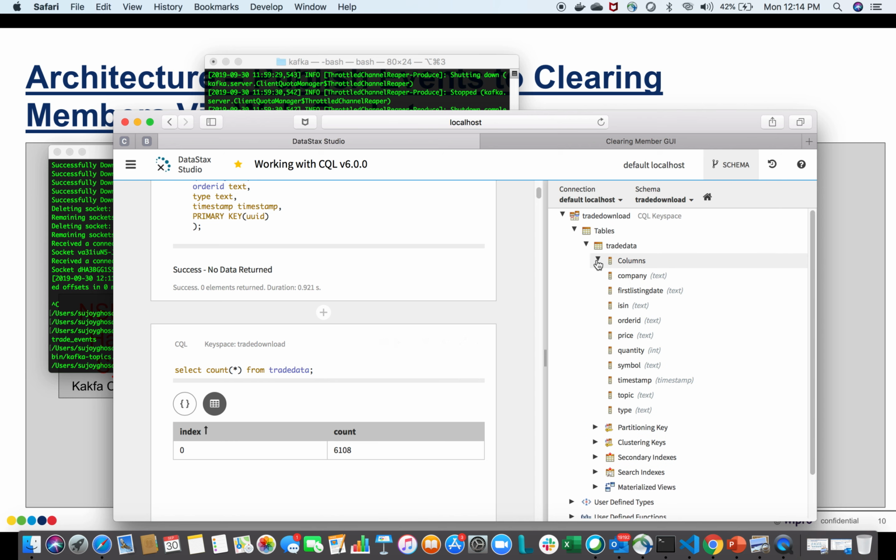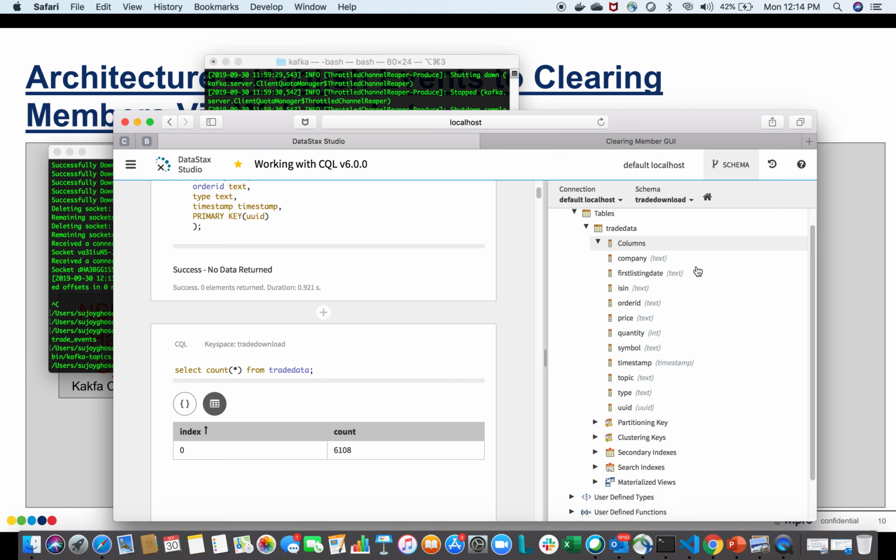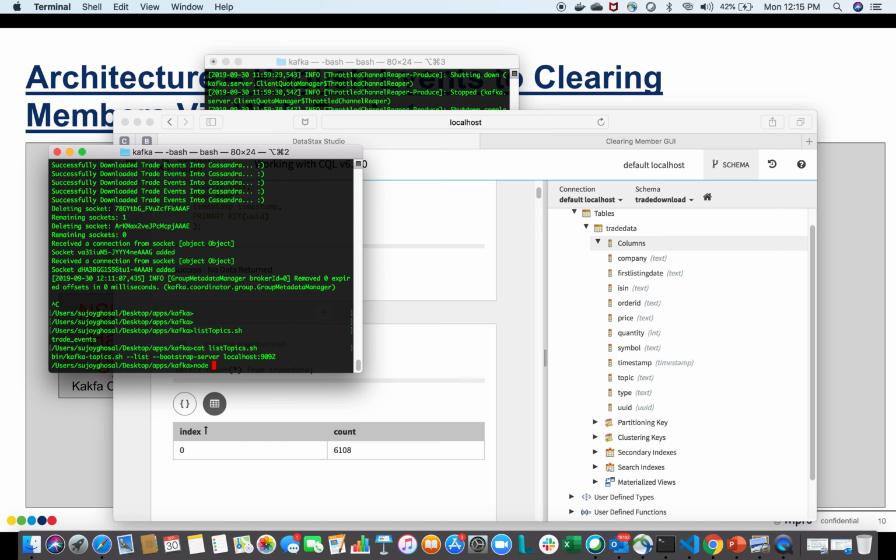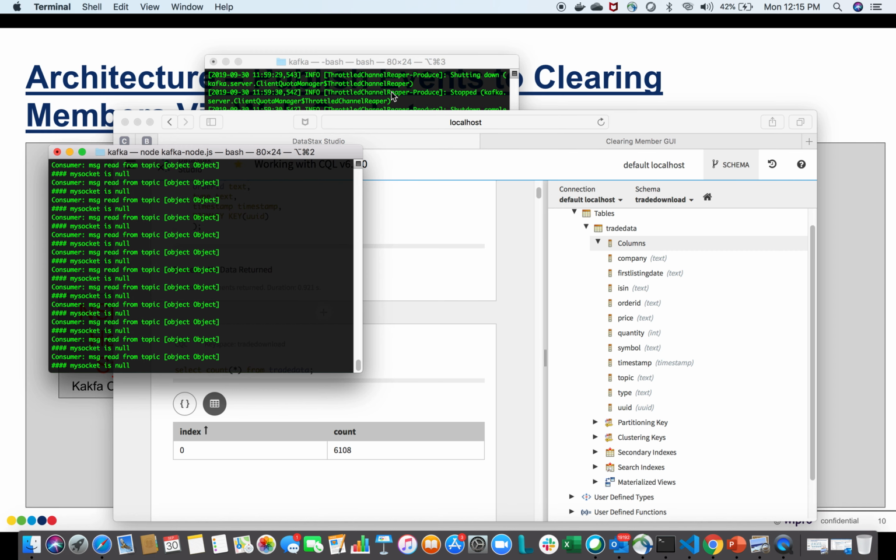And the trade data object model looks like this. It has some simulated trade data information like company, order ID, price, quantity, symbol, timestamp of the trade, Kafka topic on which it's produced, type of trade, whether it's a buy or sell, and a unique identifier for that trade event, right? So we have already pumped in some 6,000 trade events here. So we are going to run the Node application, which basically listens to the Kafka queue, and pump in some more trades and see if the count goes up.